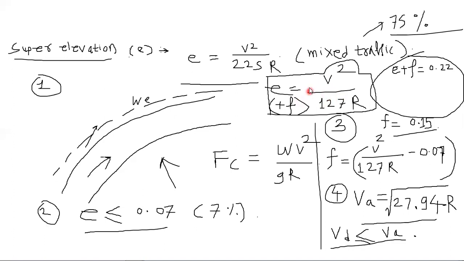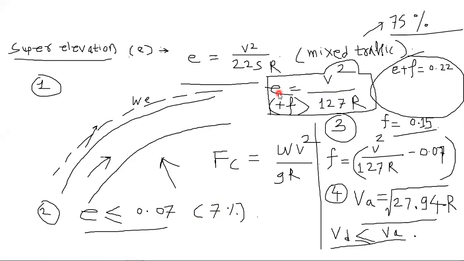Now, if the value of F is not given, then you can assume it as 0.15 in the numerical. If the value of E is not given, then you can assume it as less than 7%, or less than 0.07.